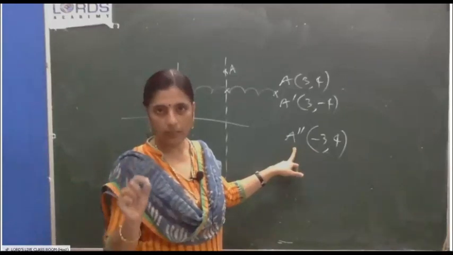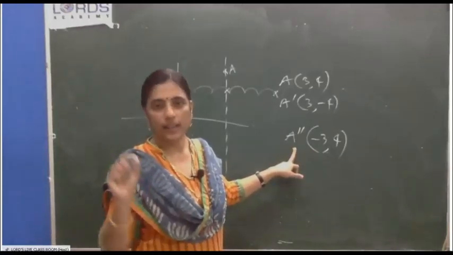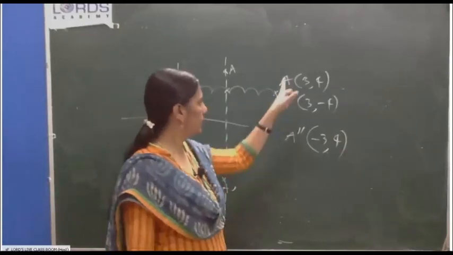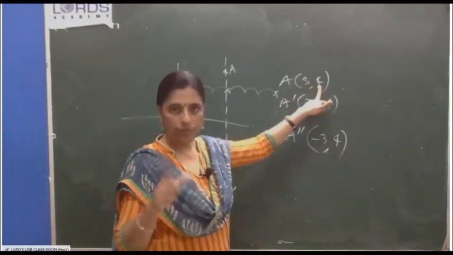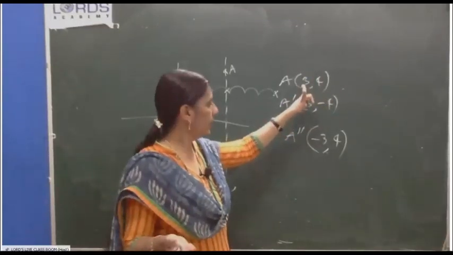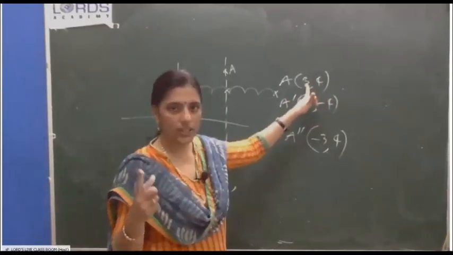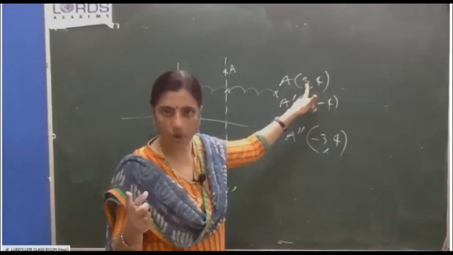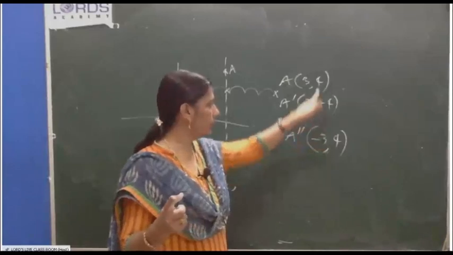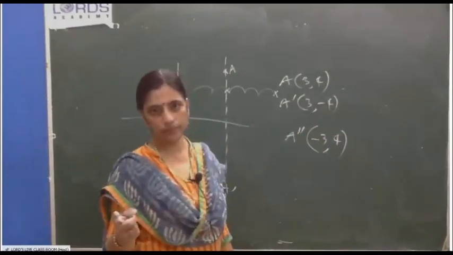They told that you get A double dash when reflection happens to A through the y-axis. This is A. Reflection through the y-axis means A will become negative 3, 4. The x coordinate will change, so 3 will become negative 3. There is no change here.